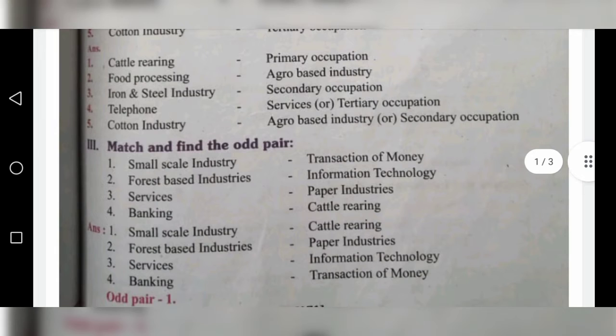Fifth one, cotton industry. Agro-based industry or secondary occupation. Both answers are correct.